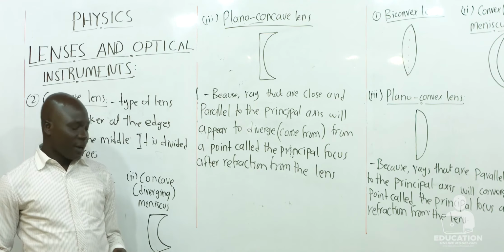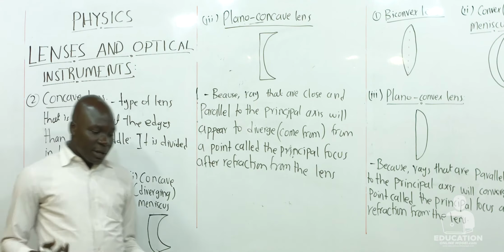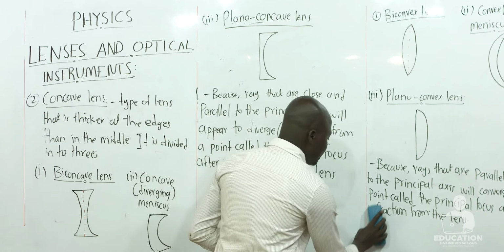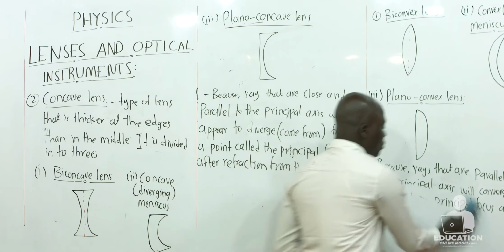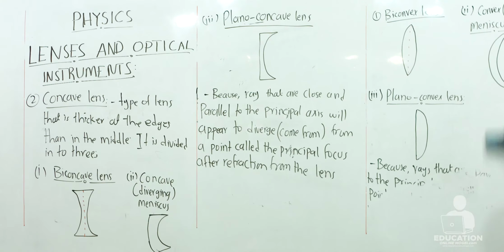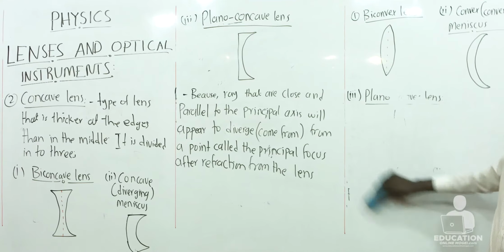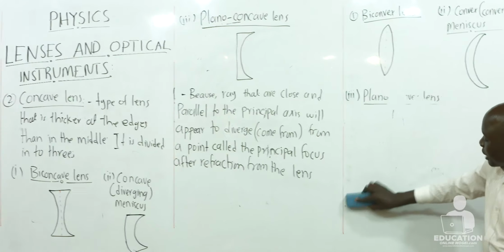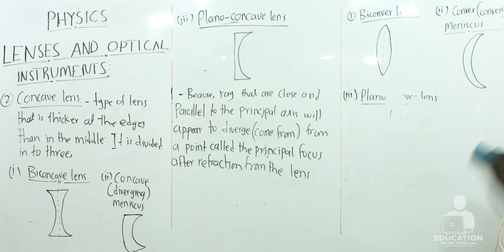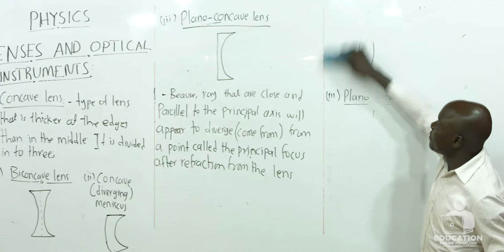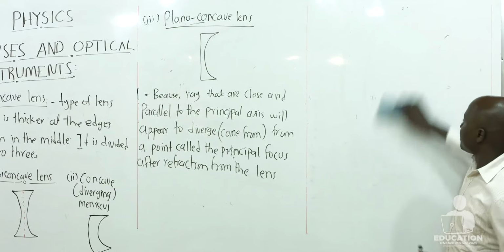We have been using words like principal axis and principal focus. Now let's see how rays will be refracted when incident on a surface. We shall also have some terms that are very important when dealing with lenses, and we can only understand these terms when we have a clear picture of how rays are refracted by the lens.